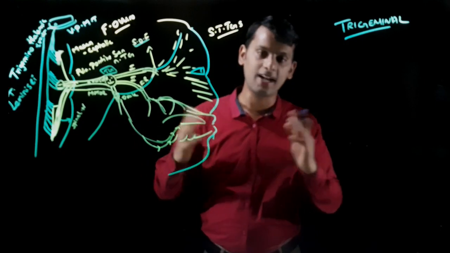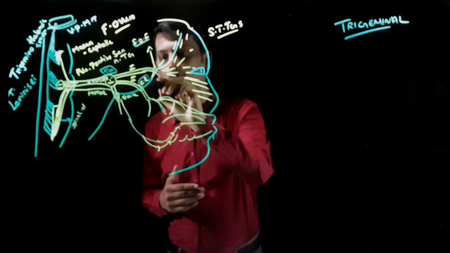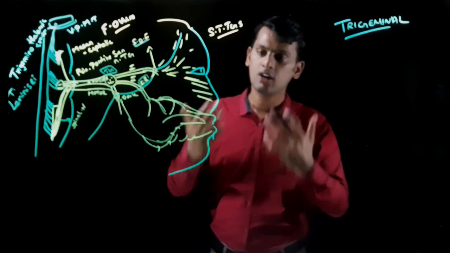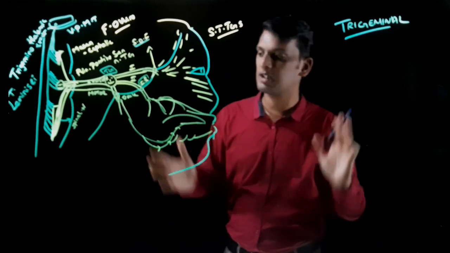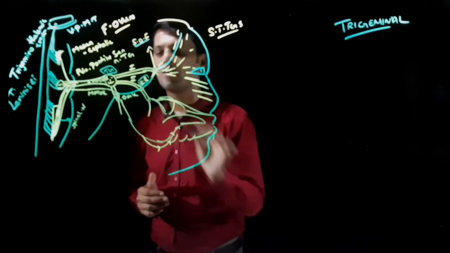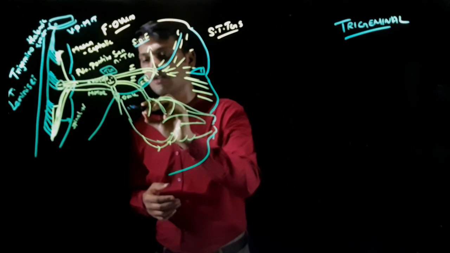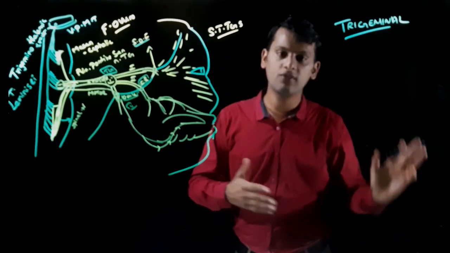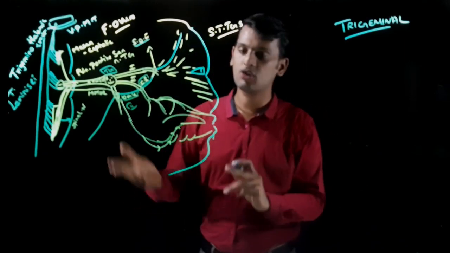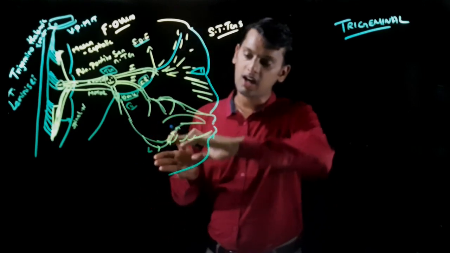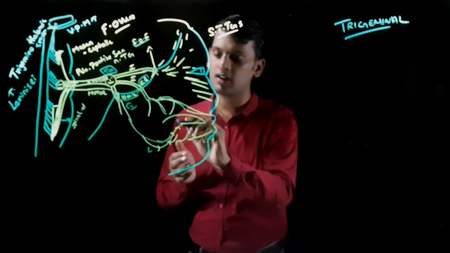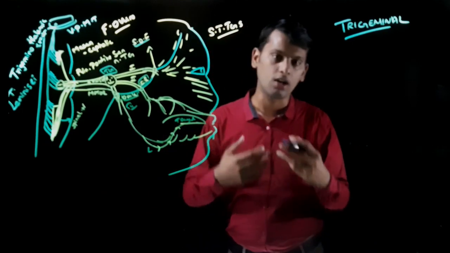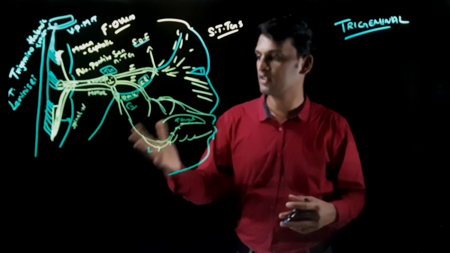And your second one is your maxillary branch. It escapes through your foramen rotundum and supplies your paranasal sinuses, your maxillary tooth, your gums, your upper lips and other parts. And your third one is your mandibular branch, okay. It escapes through your foramen ovale and gives off different branches such as the inferior alveolar nerve and the lingual nerve. The lingual nerve in turn supplies your lips, your tongue region, and your lower tooth regions, lower gums, etc.